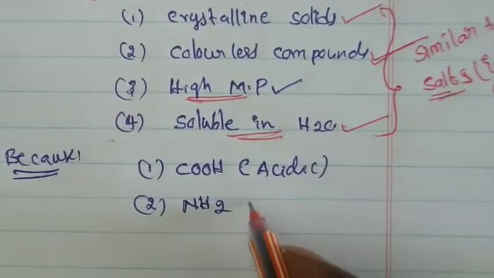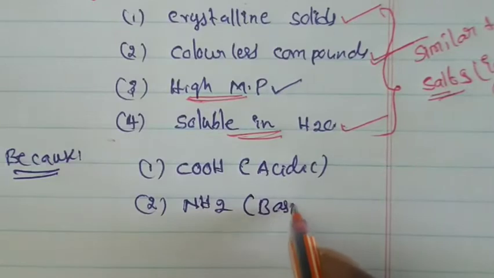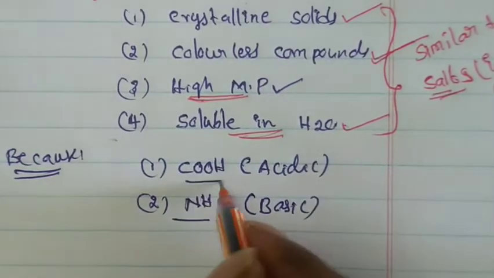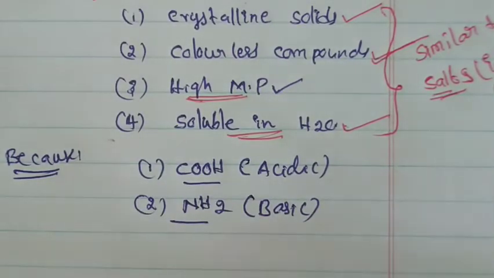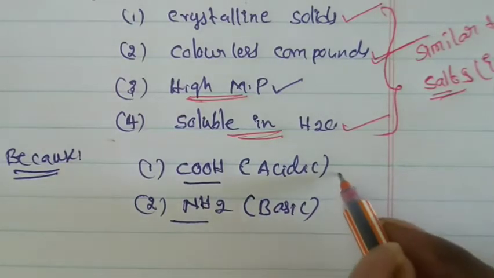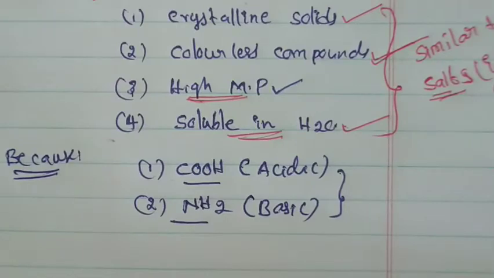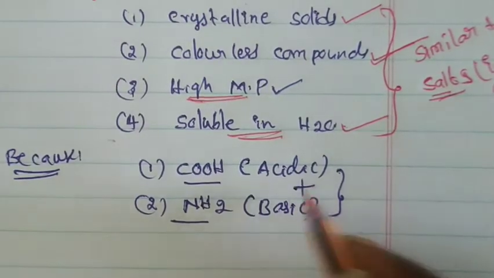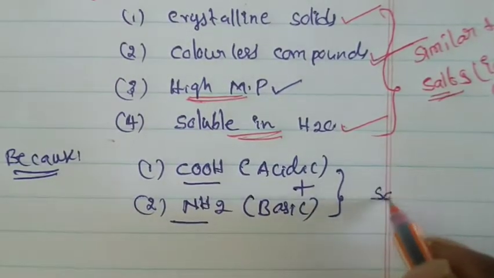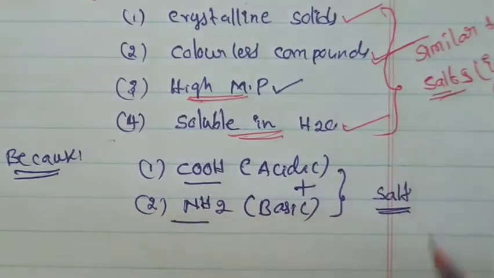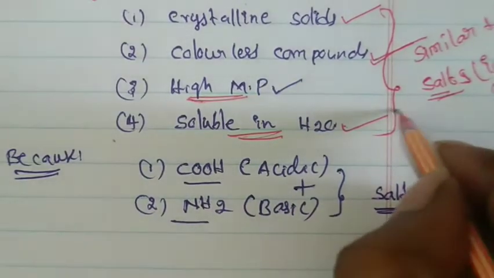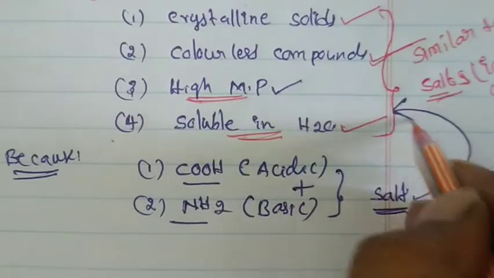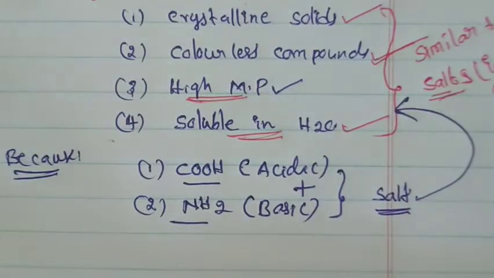What is the nature of the amine group? Basic nature. So both functional groups are present in only one compound, only one amino acid. So already we know whenever acids are combined with base, they form a salt. So because of that, the amino acids also exhibit the salt-like properties.